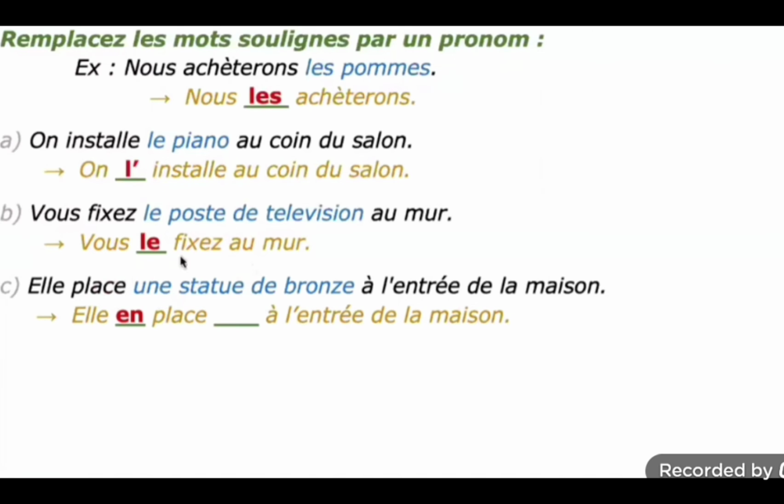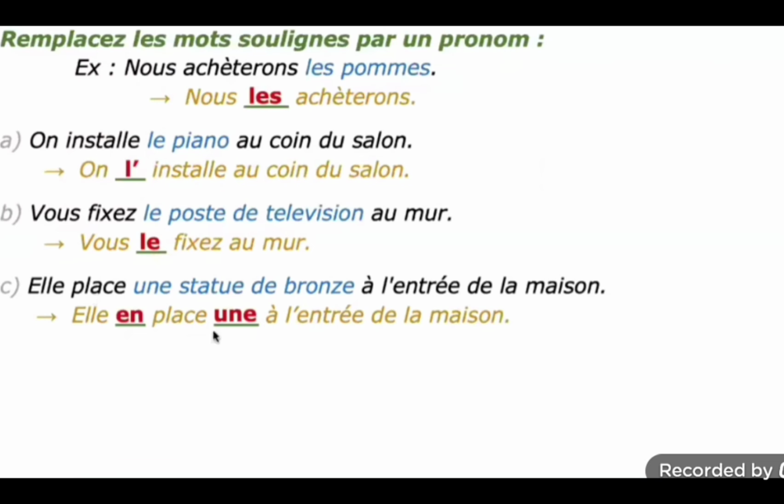She places a bronze statue. It becomes she places, dash, one of it. Okay. Une should be repeated after the verb. So you must think like this and do it properly.